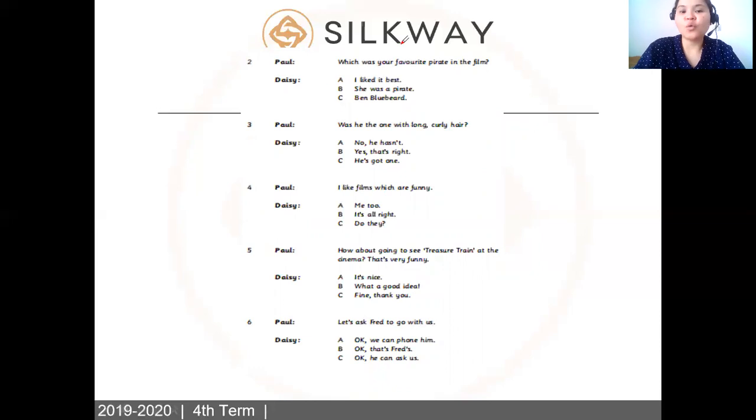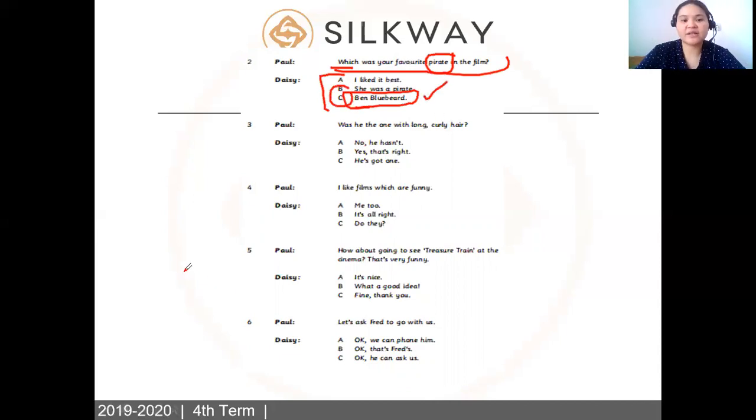Number 2. Which was your favorite pirate in the film? So you have to choose from the choices. A, I liked it best. B, she was a pirate. C, Ben Bluebeard. So we're asking about the name, so it's actually Ben Bluebeard in this case. The correct answer should be letter C. All right, let's move on.